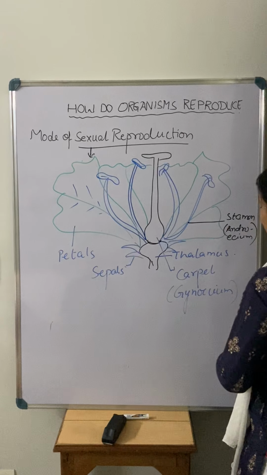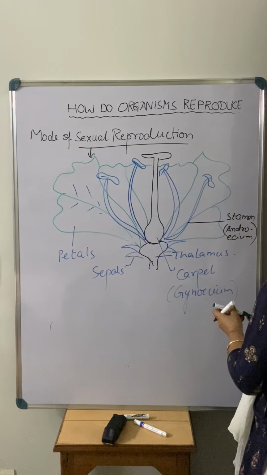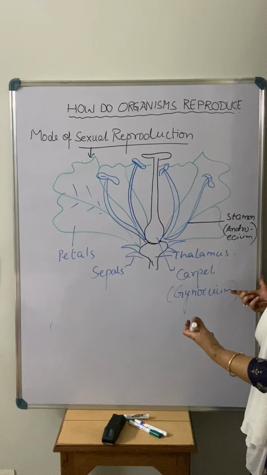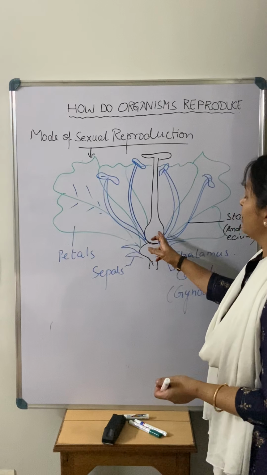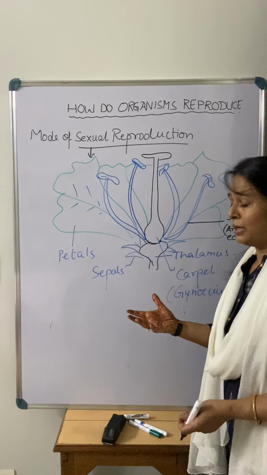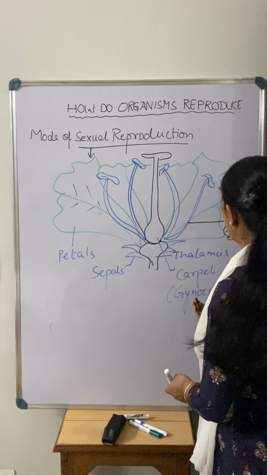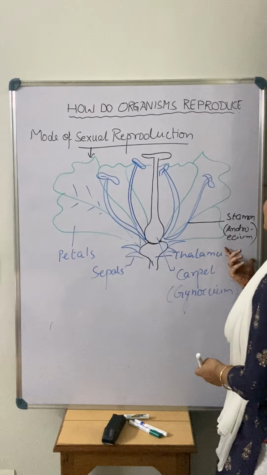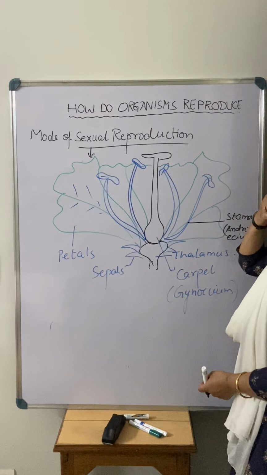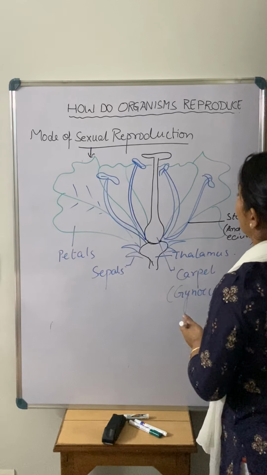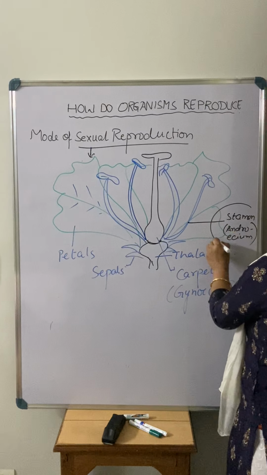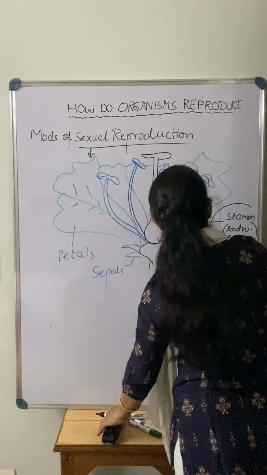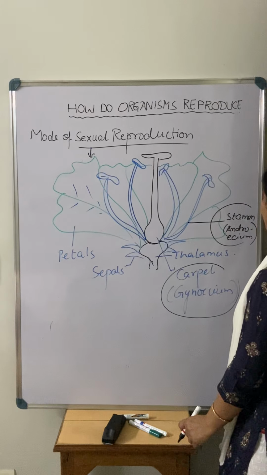The difference is this: when we talk about a single gynoecium unit, we call it a carpel, and when there is a bunch of carpels, it is not that every flower has just one carpel. More than one carpel is present in some flowers. In that case we call it a gynoecium. A group of carpels is a gynoecium, and a group of stamens is the androecium. Now these are the four parts of the flower. Of these, the stamen and the carpel are the reproductive parts, which participate in the process of reproduction.